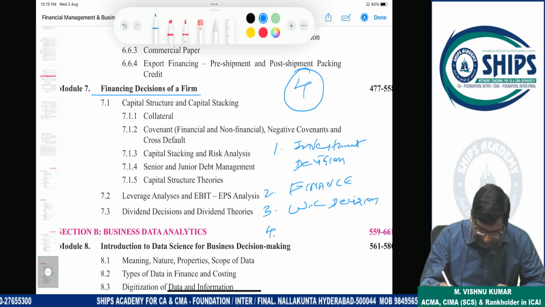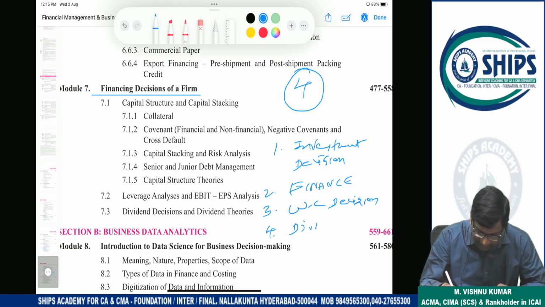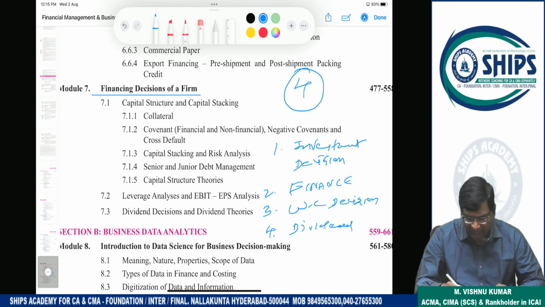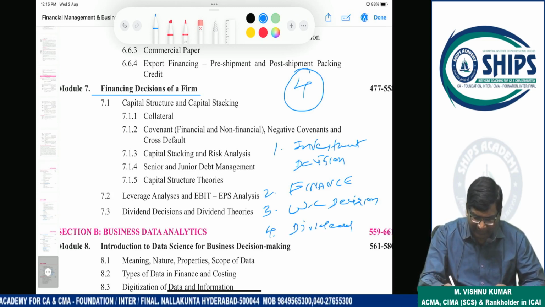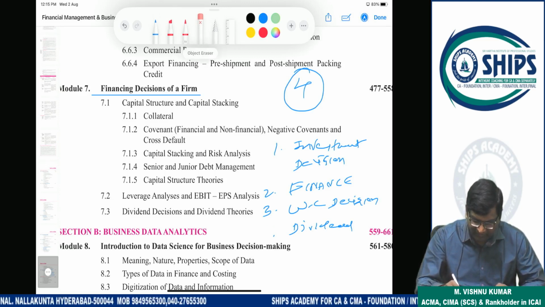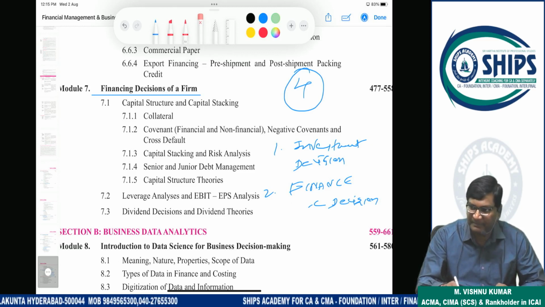Fourth is your dividend decision. Investment decision means it is related to capital budgeting, capital projects. Finance decision means leverage, risk and return. Working capital means debtors, inventory, cash. Dividend decision means whether dividend should be paid to shareholders or not.